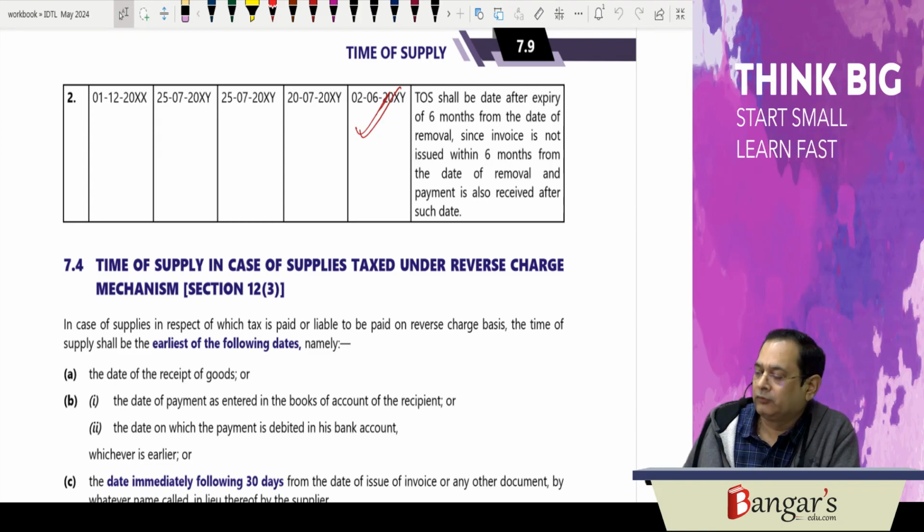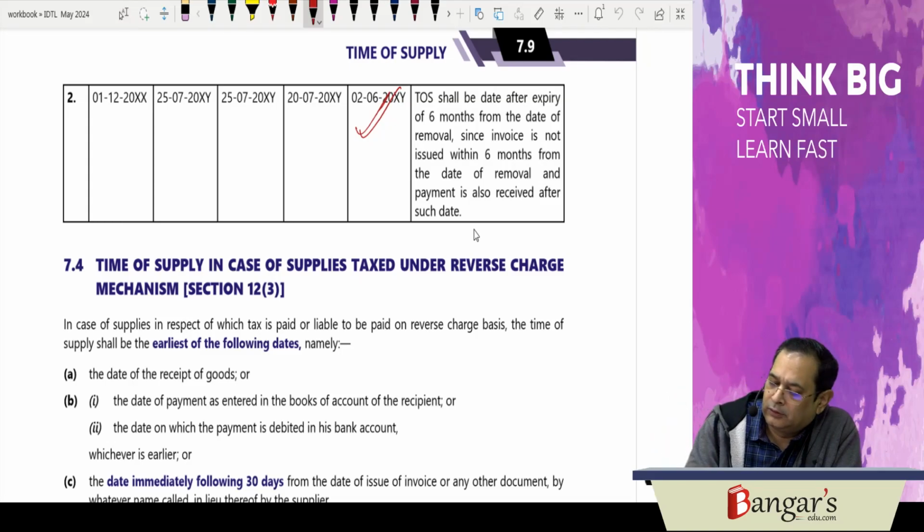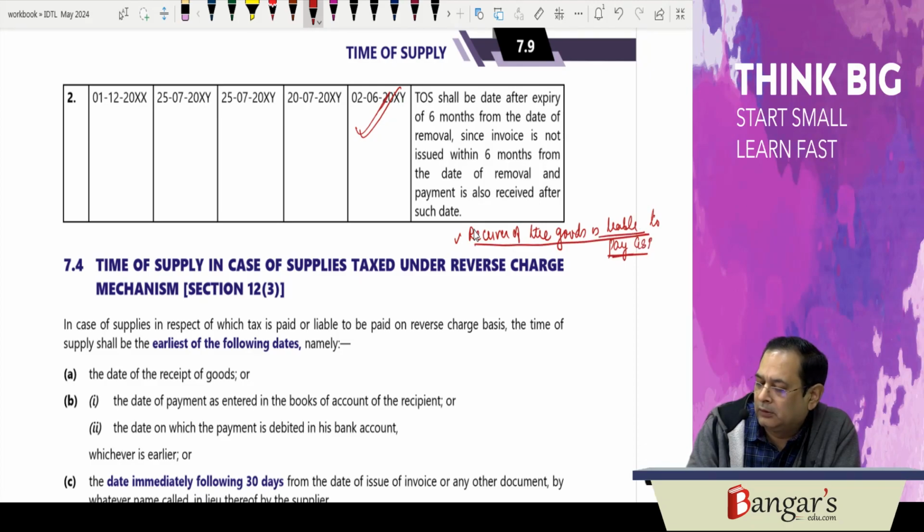So here, reverse charge mechanism, as you are already aware, is where the receiver of the goods is liable to pay GST.